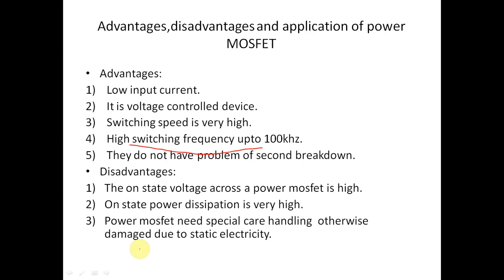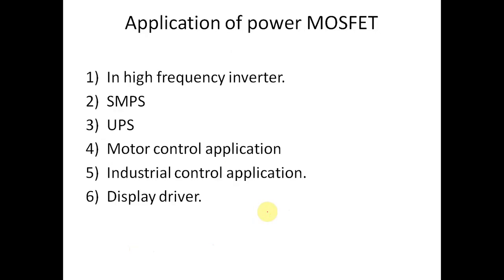The power MOSFET needs special handling care, otherwise it can be damaged by static electricity. Applications: high frequency inverters, SMPS, UPS, motor control applications, industrial control applications, and display drivers.